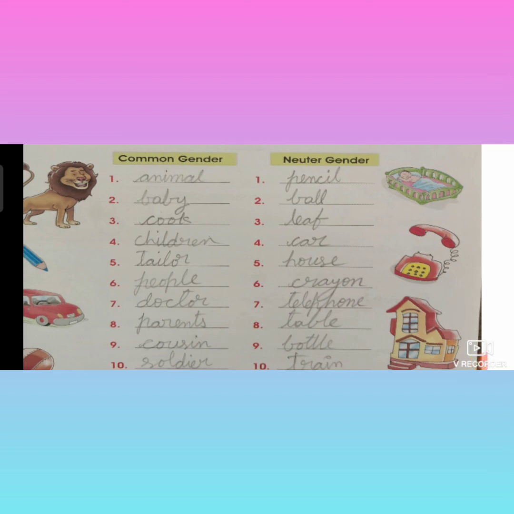They are not boys, not girls. So they are called neuter gender. Once again, see, fill it correctly. Pencil, ball, leaf, car, house, crayon, telephone, table, bottle, train. That's it. Understood, children?